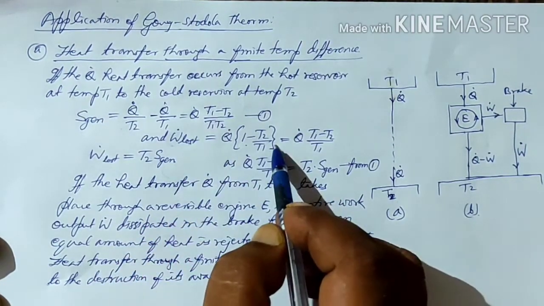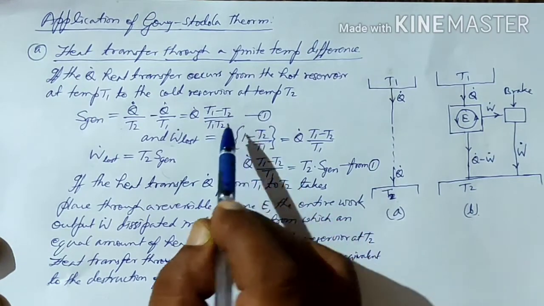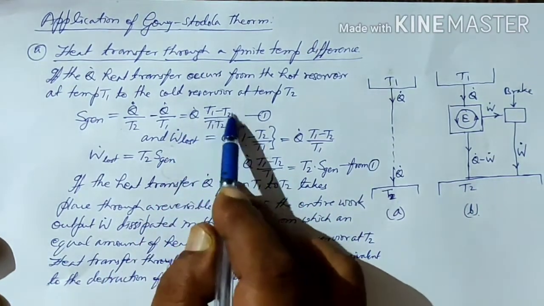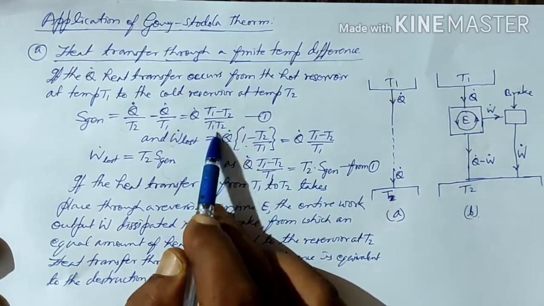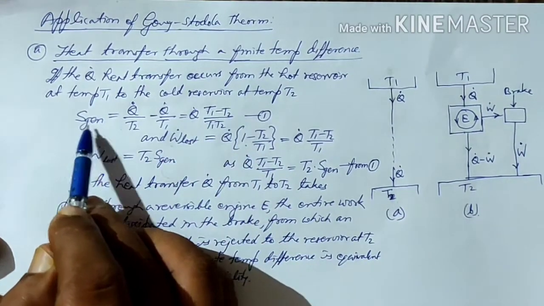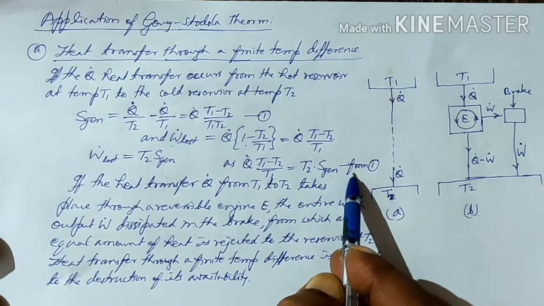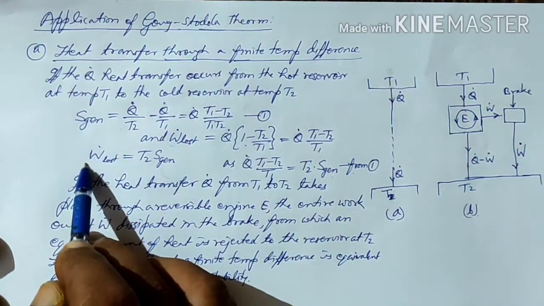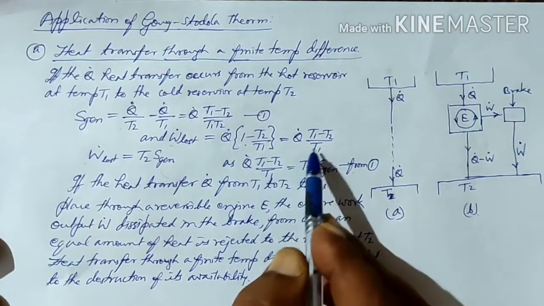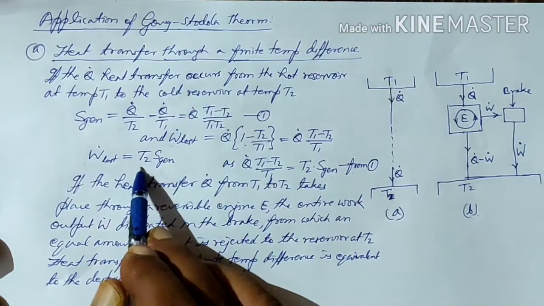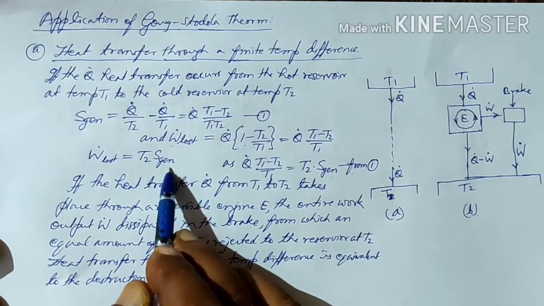From the earlier equation, Q dot (T1 minus T2) upon T1 equals T2 into entropy generation. So if we substitute this value here, W lost will be equal to T2 into entropy generation.